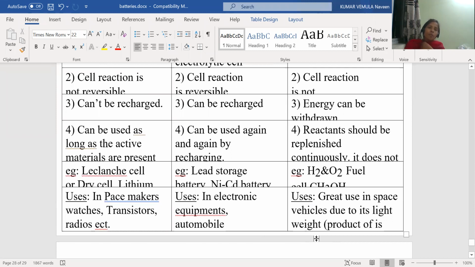The general applications of the primary batteries are in pacemakers, watches, transistors, and radios. Secondary batteries are used especially in electronic equipments and automobiles. Fuel cells are used especially in space vehicles due to their light weight. These are the general applications of fuel cells and primary and secondary batteries. With this, I have completed the first unit, electrochemistry and batteries. Go through the previous topics and videos and make running notes. Thank you so much.